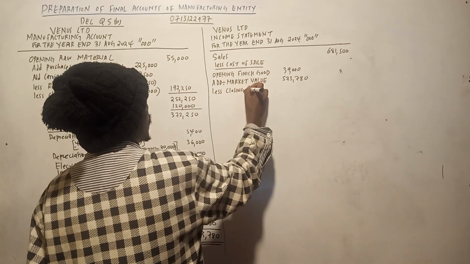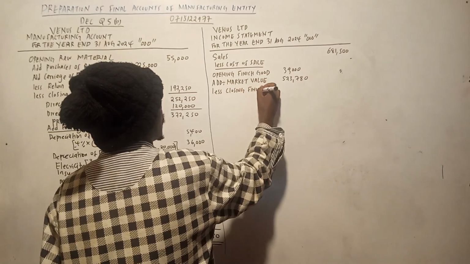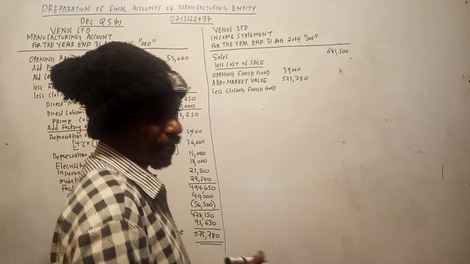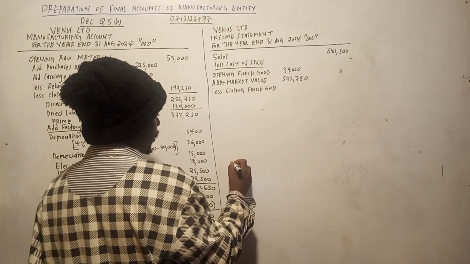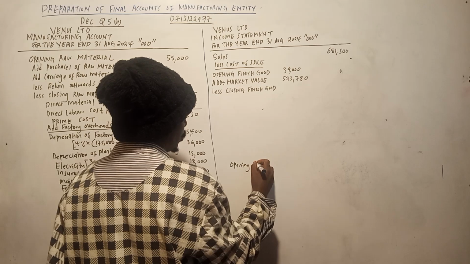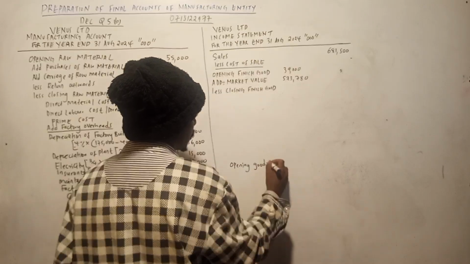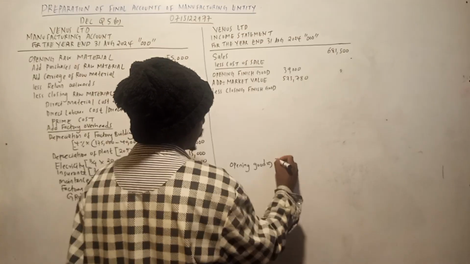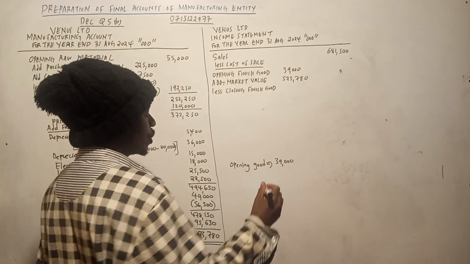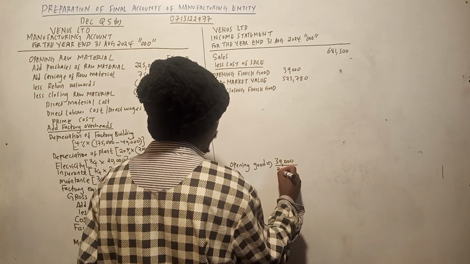Closing finished goods. This one requires a working. Now if you look at our opening finished goods, it is 39,000. Now the number of units is 200,000, as you can see clearly.